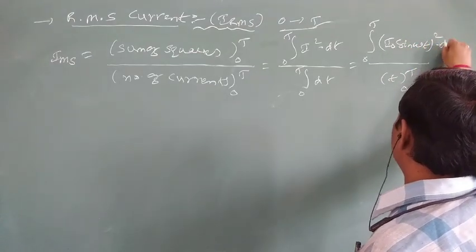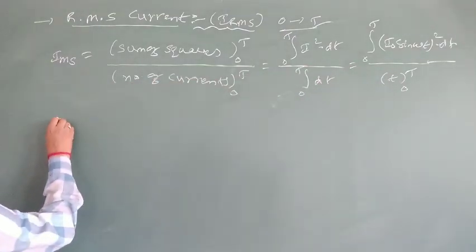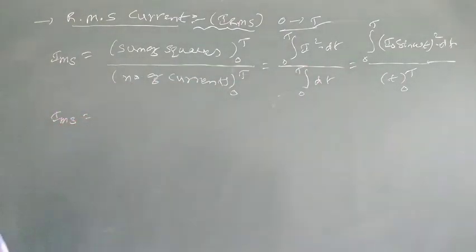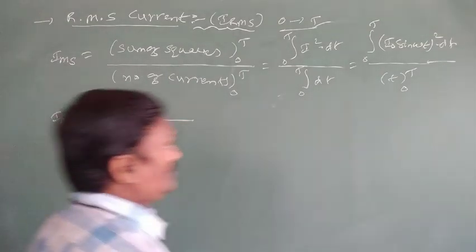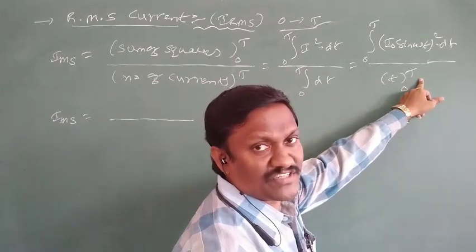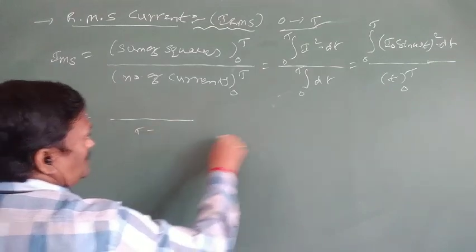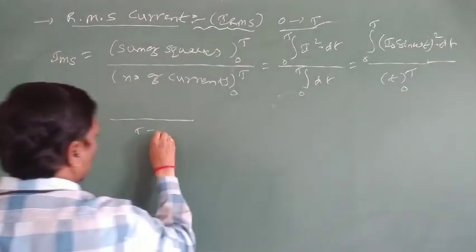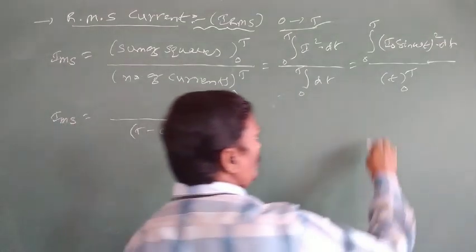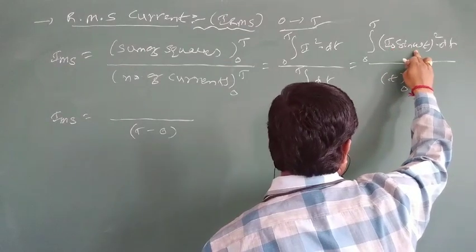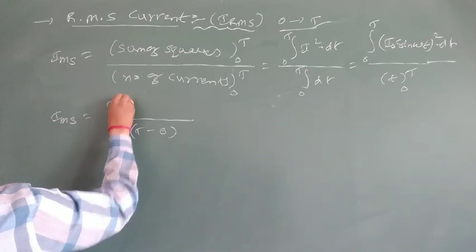Simplify. In the denominator, in place of small t apply the upper limit capital T, minus the lower limit 0. In the numerator, squaring gives I naught square sin square omega t, and this I naught square is outside the integral.